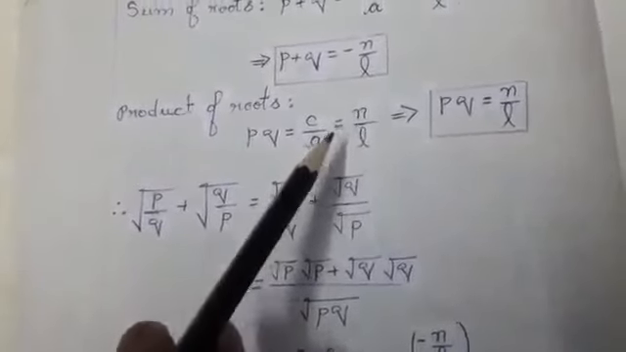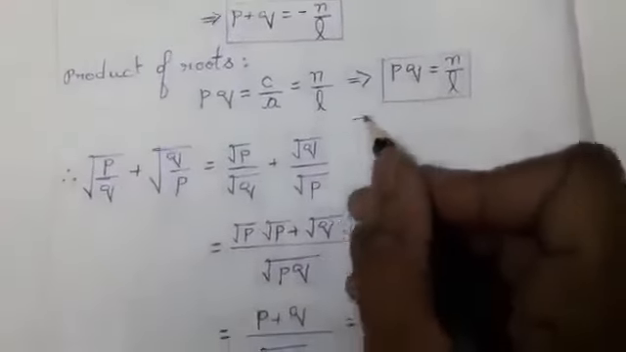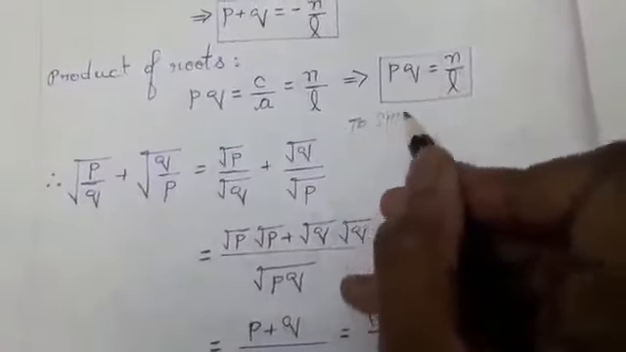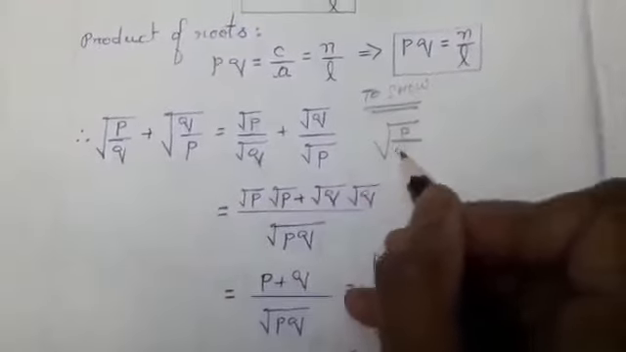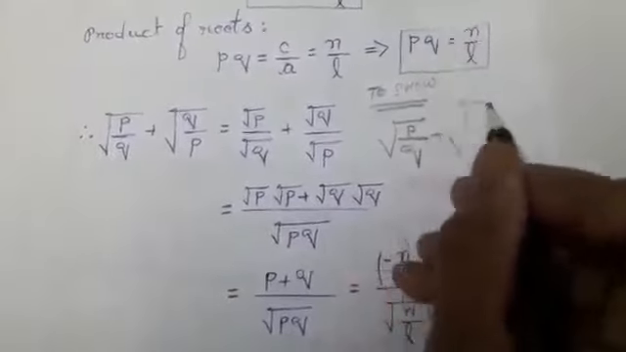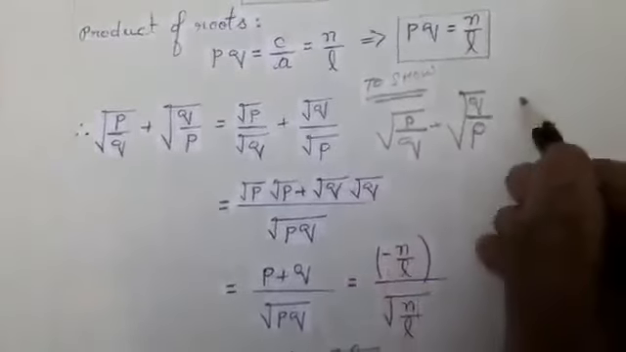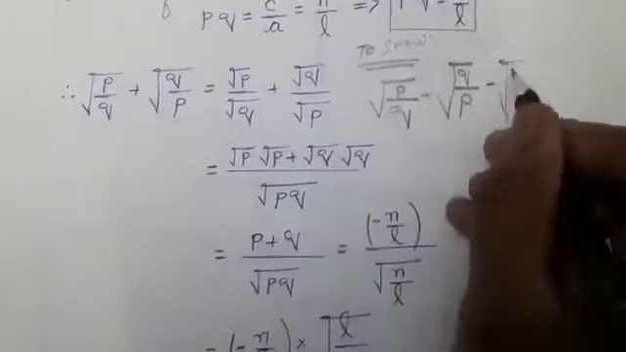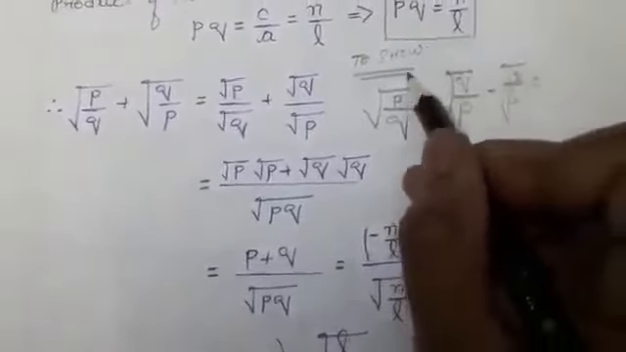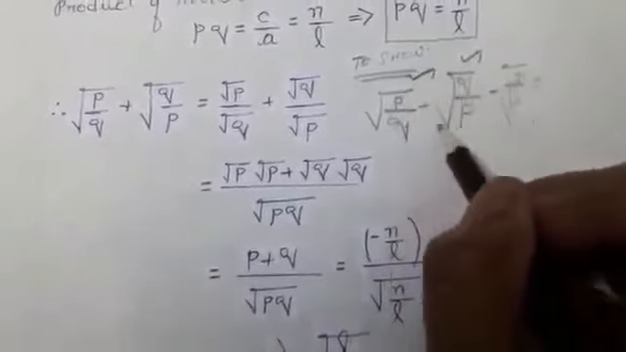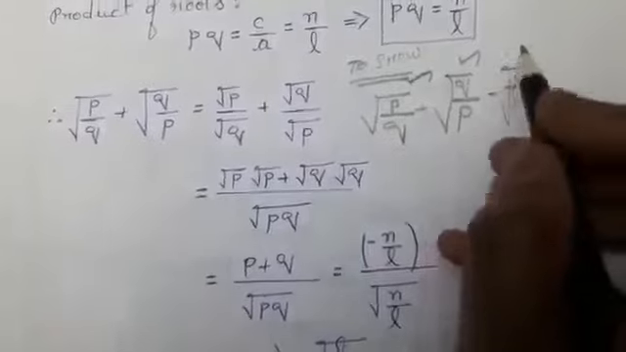Now, what is the condition they are asking you to show here? They are asking you to show root of p by q plus root of q by p plus root of n by l equal to 0. The first two I am going to take as the question, and I am going to bring this answer. I am going to bring this value.